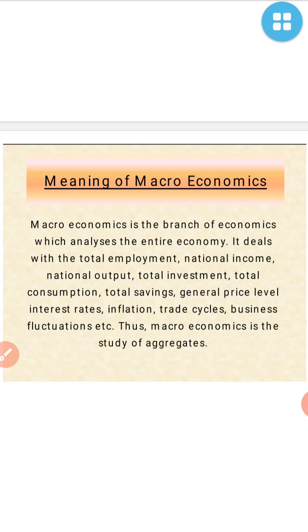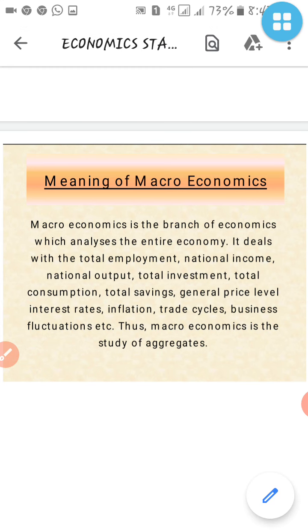Now here we are going to learn about the meaning of macroeconomics, the different words with different meanings and introduction. Macroeconomics is a branch of economics which analyzes the entire economy, which includes the national economy of India, means of any country. So we can say the whole economy is included in macroeconomics.